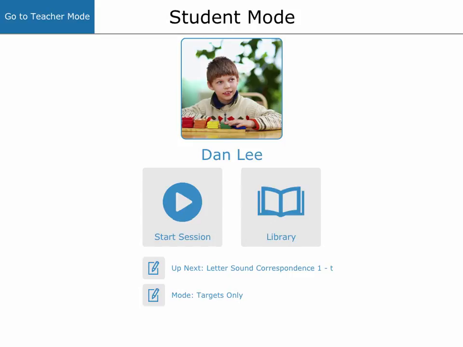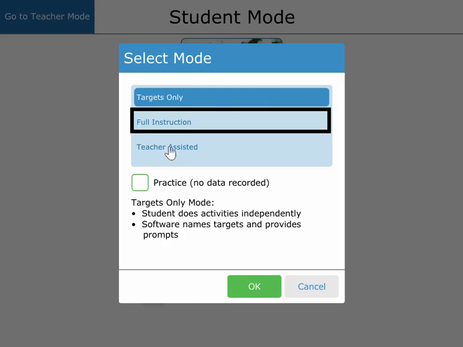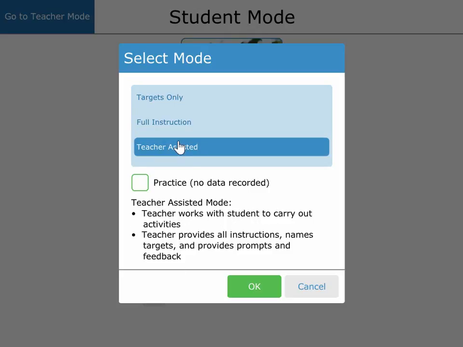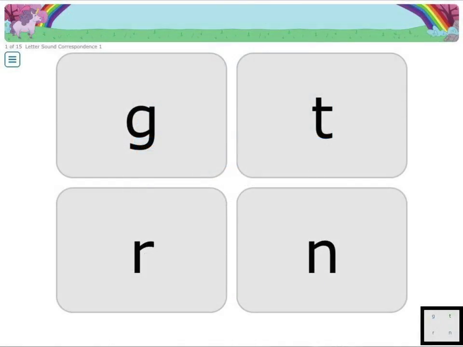Based on your students' needs, you can change to full instruction mode, in which ALL provides instructions, prompts, and feedback. Or you can provide instruction yourself in teacher-assisted mode. ALL will show you an answer key on the screen to help, and scripts are available for this instructional mode in the ALL user manual.